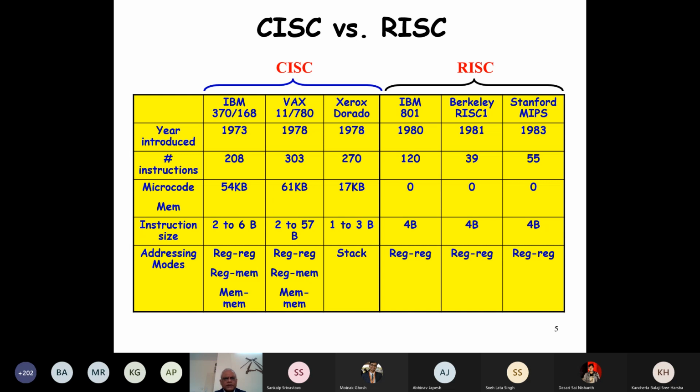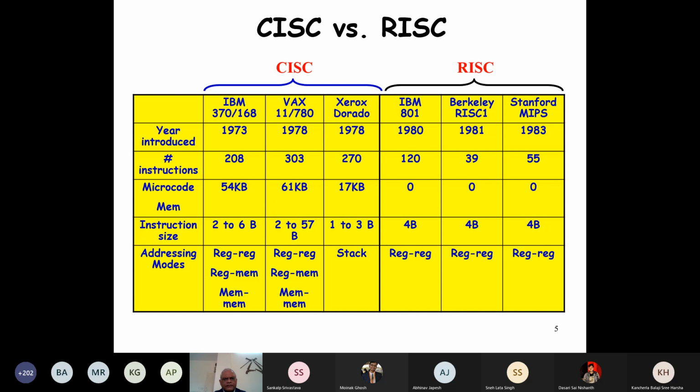The instruction size in CISC is variable. See here, for IBM 370, the instruction size is 2 byte to 6 byte. And for VAX, it is 2 byte to 57 byte. Just see the variation. And VAX is the worst example of a CISC computer. It had instructions for string manipulation.